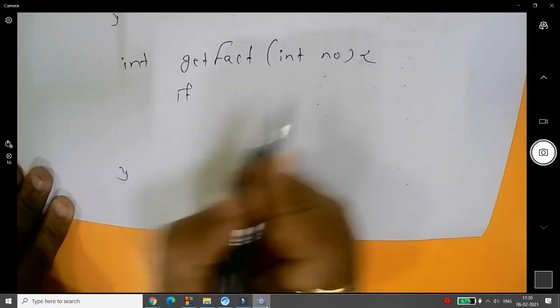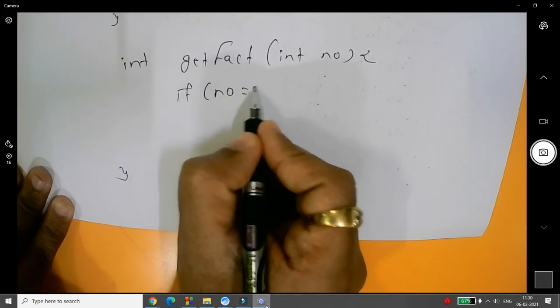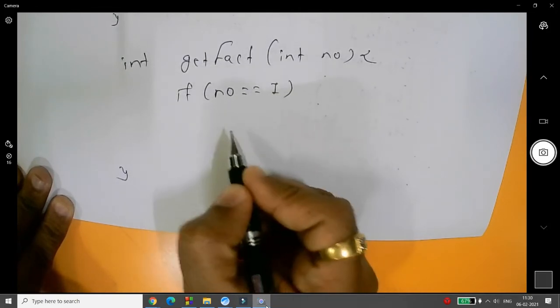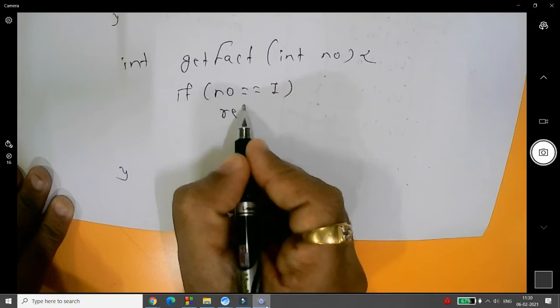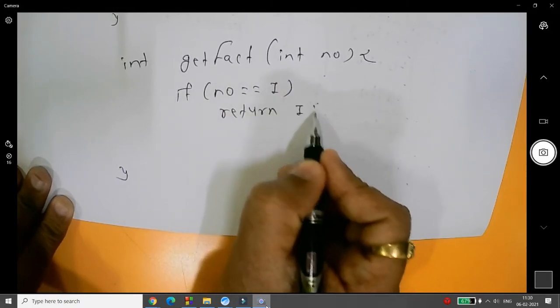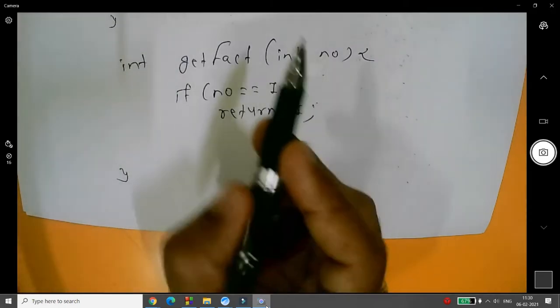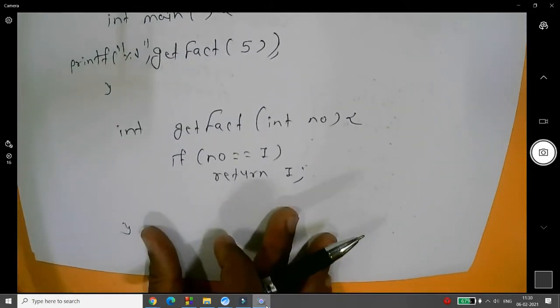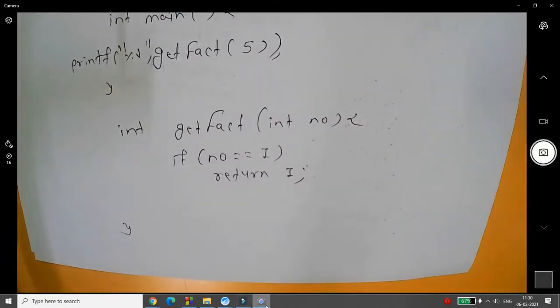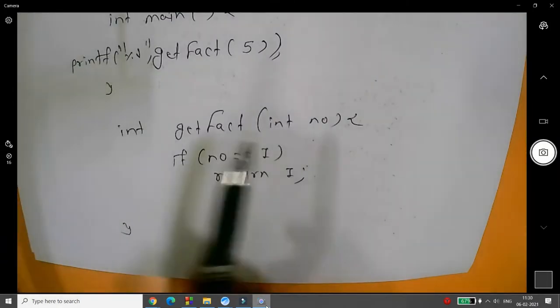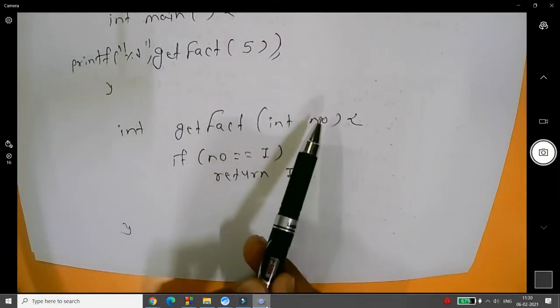If number equal 1, then simply return 1. Why? Because 1 factorial is 1. But if number is not 1, see here, I had passed the value that is 5. It means the number passed over here is 5.